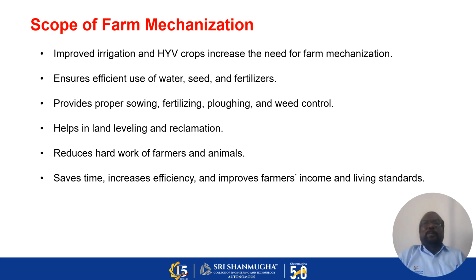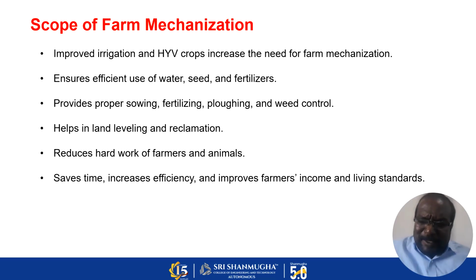The scope of farm mechanization. Improved irrigation and higher yield variety of crops increase the need for farm mechanization. Nowadays we are using higher yield varieties of crops to increase the yield. Ensure efficient use of water, seed and fertilizer.